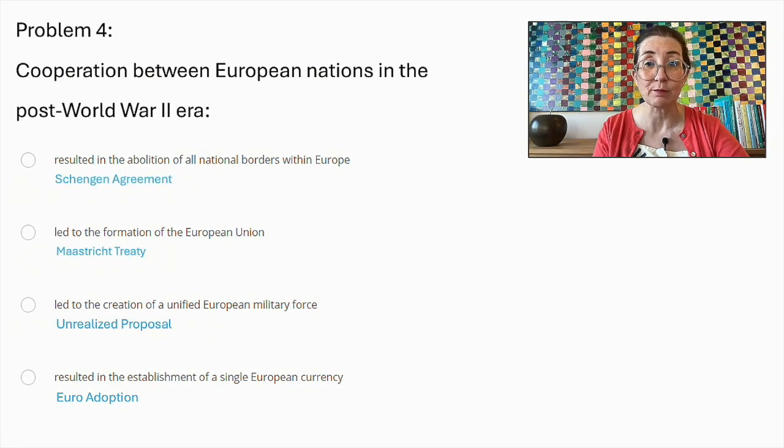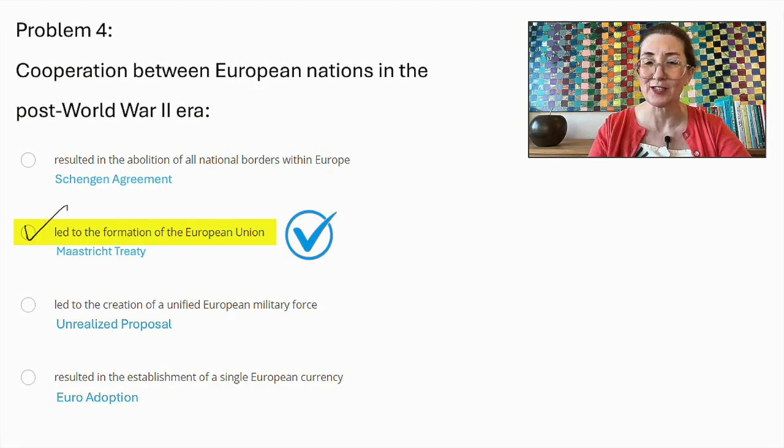The correct and most notable result of post-World War II cooperation was the formation of the European Union. This political and economic union, established by the Maastricht Treaty in 1993, facilitated deeper integration and cooperation amongst its member states, promoting economic growth, political stability, and social progress across Europe. So this is the correct answer.